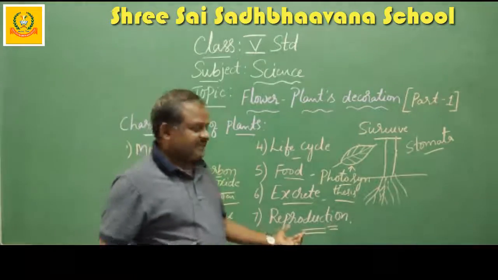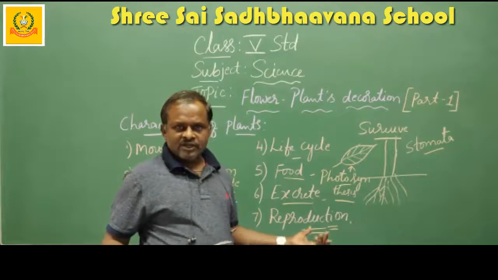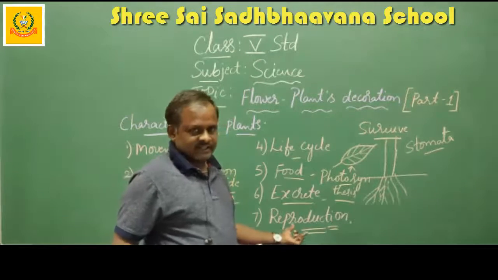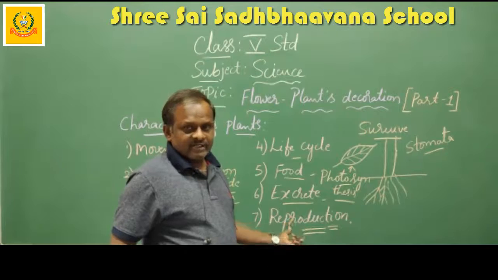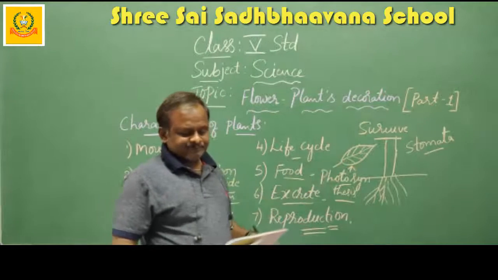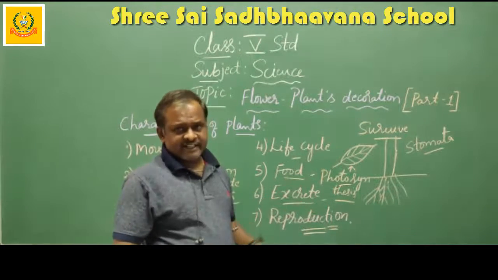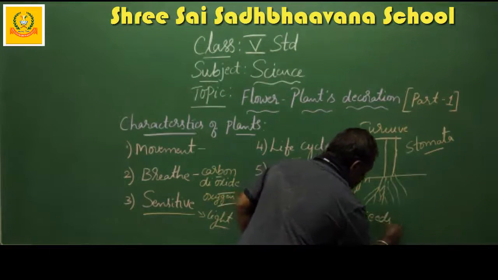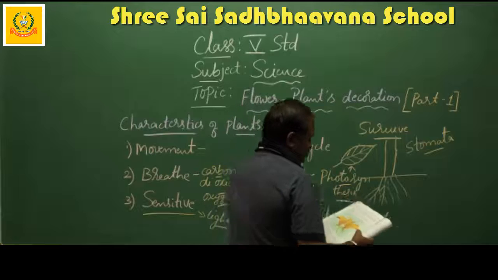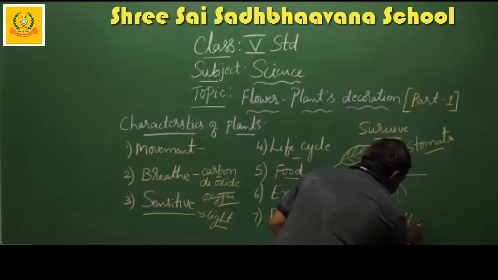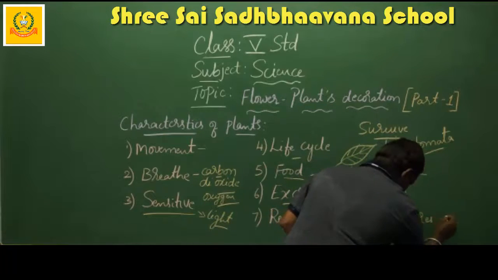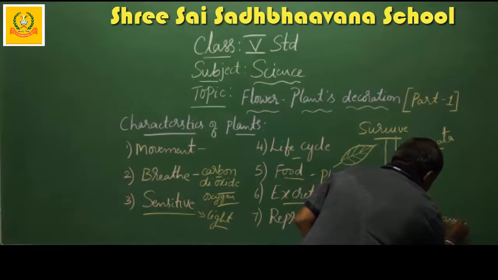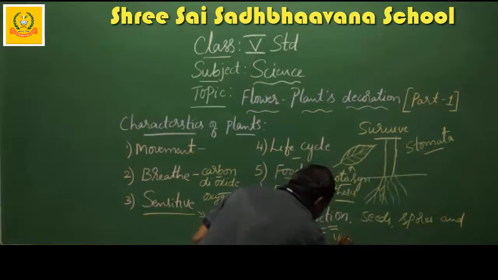For that reason they reproduce. Even man also reproduces. In the same way, the plants also reproduce. Here, the reproduction takes place by seeds, spores, and vegetative propagation.